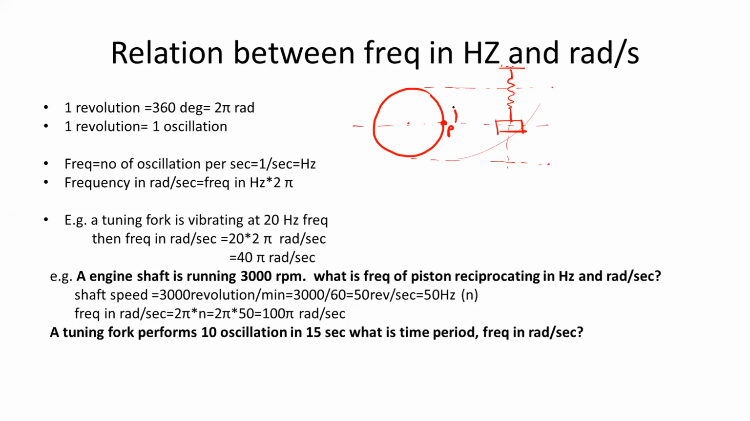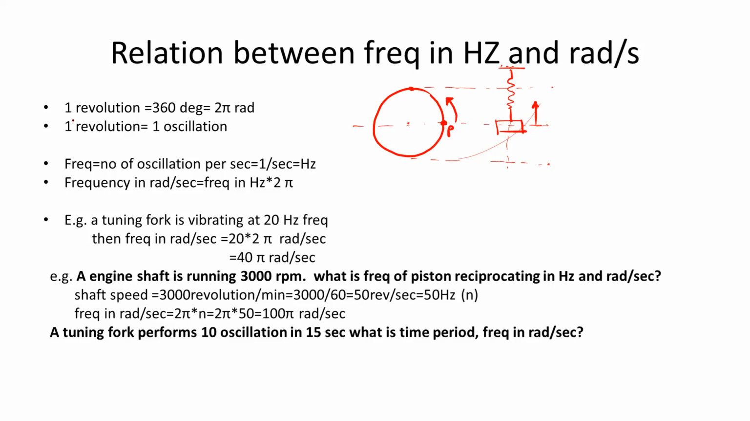Suppose the particle is rotating in the anti-clockwise direction. That means initially the particle is moving in the upward direction. So consider the mass is moving in the upward direction. So if the particle performs 1 complete revolution, this mass will also perform 1 complete oscillation.